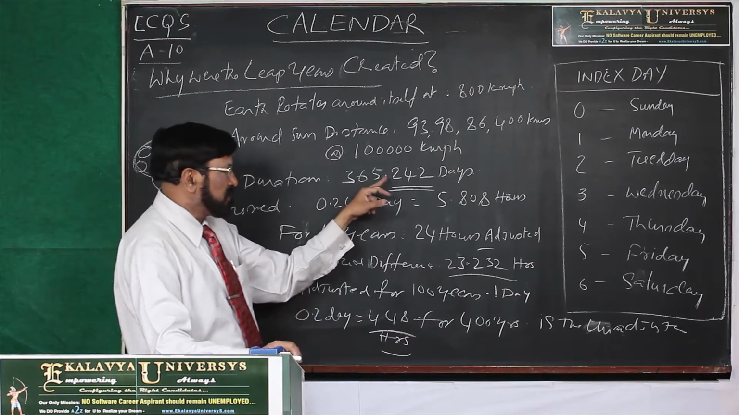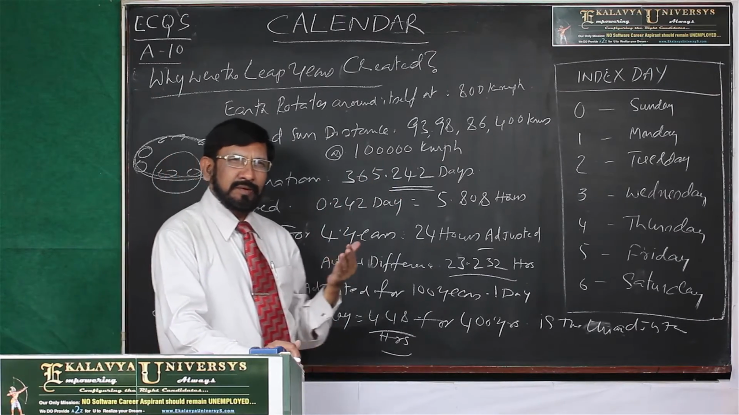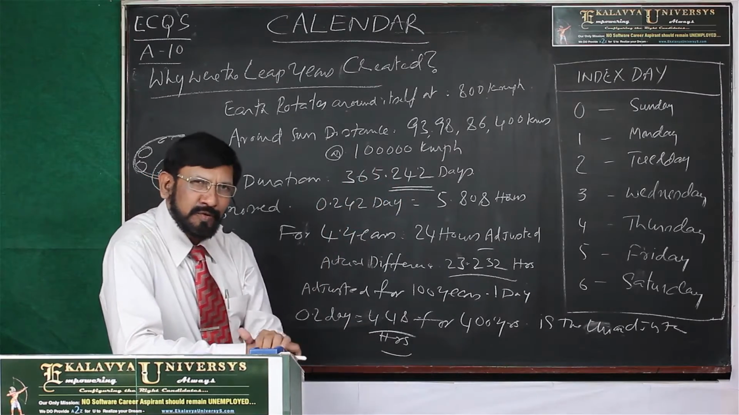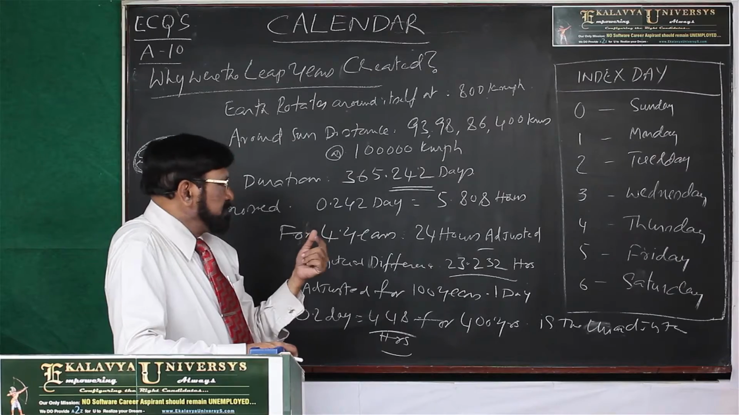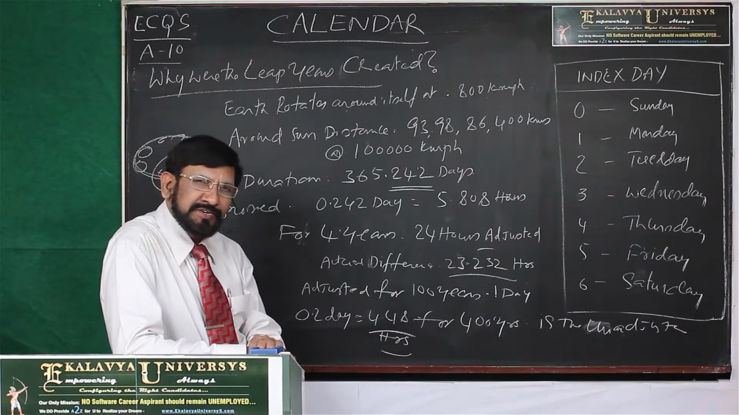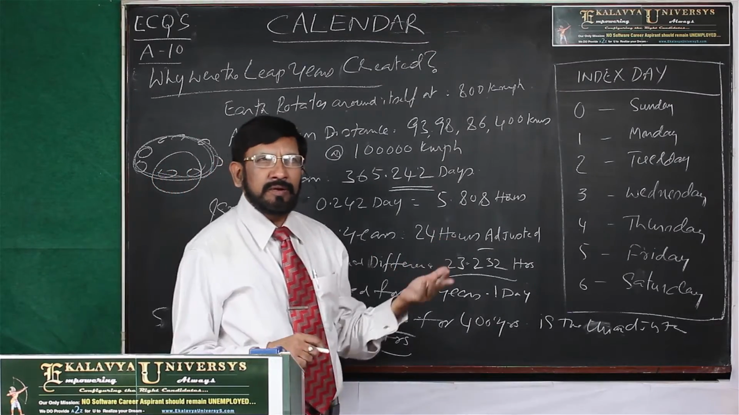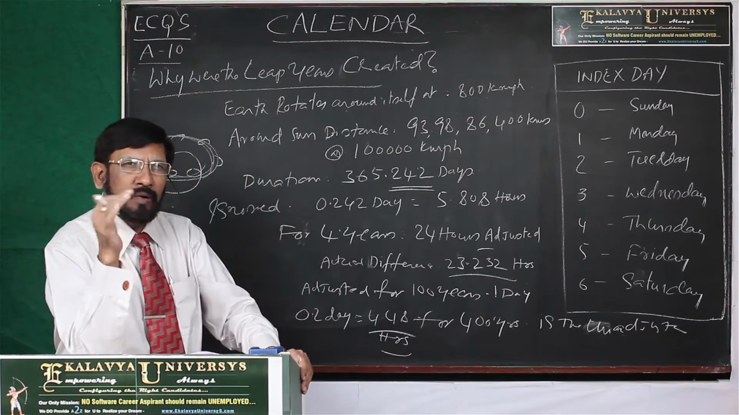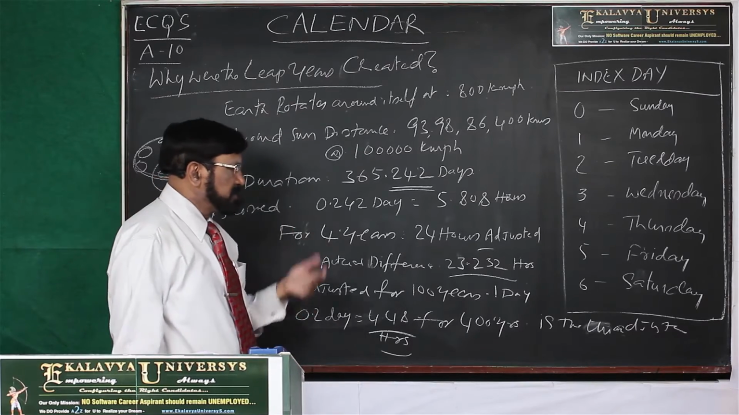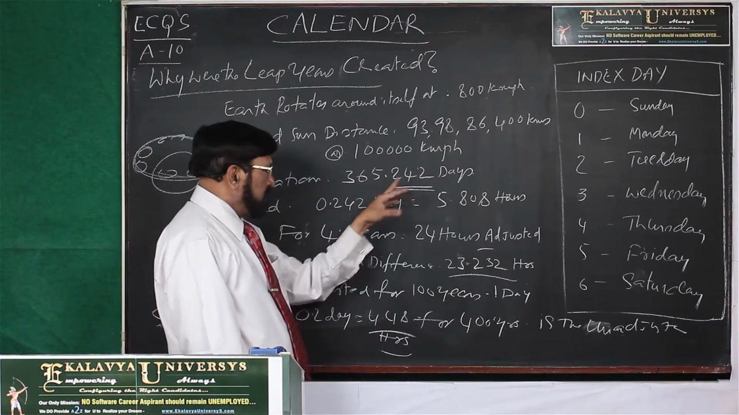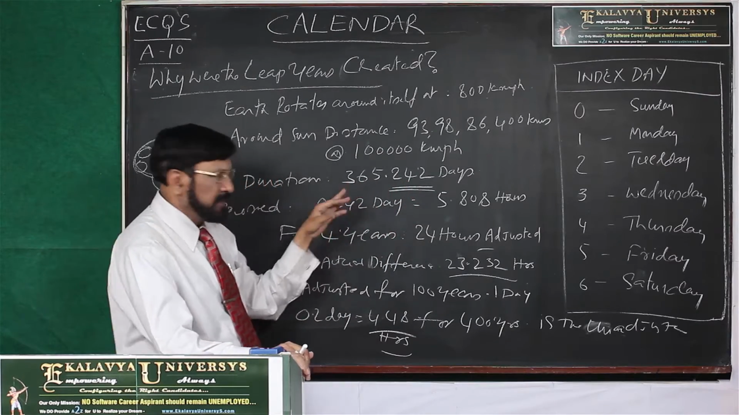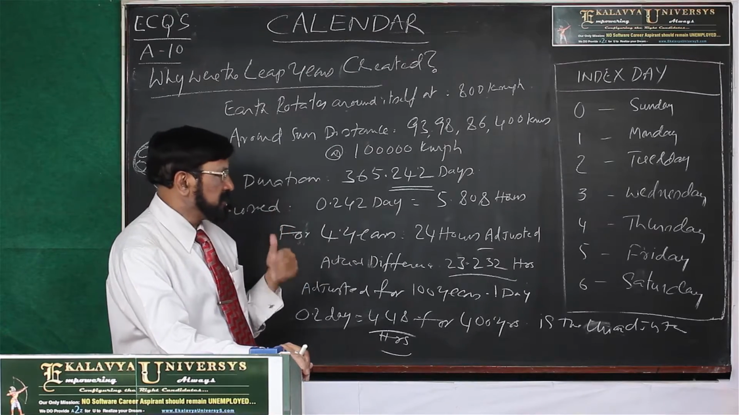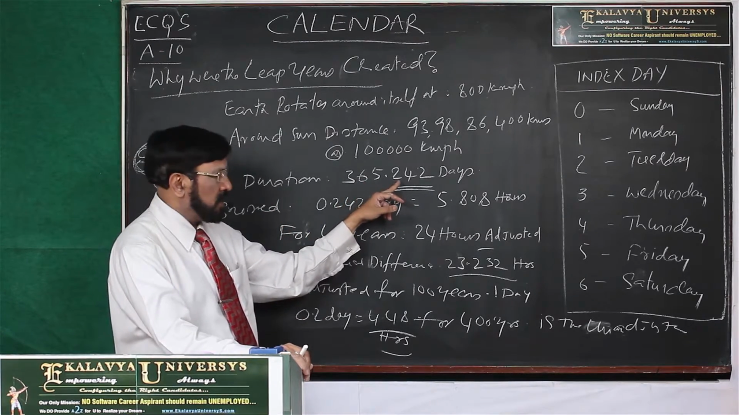and 0.242 days. One fraction is there. Actually, what is the number of days for a year? 365. That means the fraction is being ignored. If the fraction is being ignored, somewhere it should be adjusted. Otherwise, whatever time calculations we make will all go wrong. That's why some adjustment needs to be made. Now let us focus on the fraction. Actually, for a year we are simply taking 365 days. We are ignoring the fraction. How can it be adjusted? Every year, how much are we ignoring?